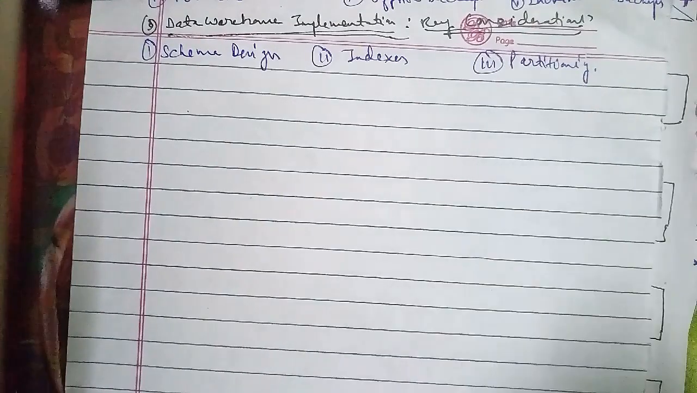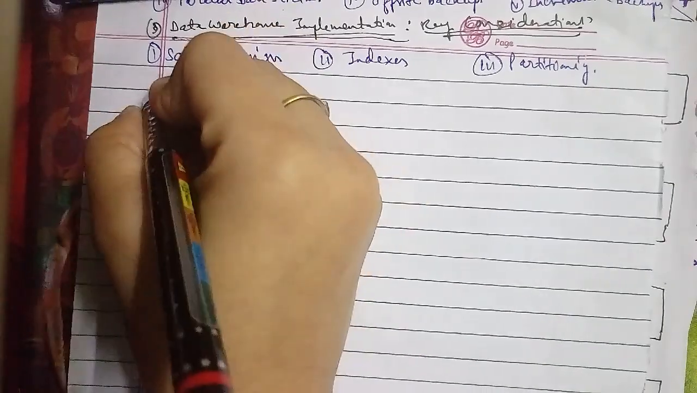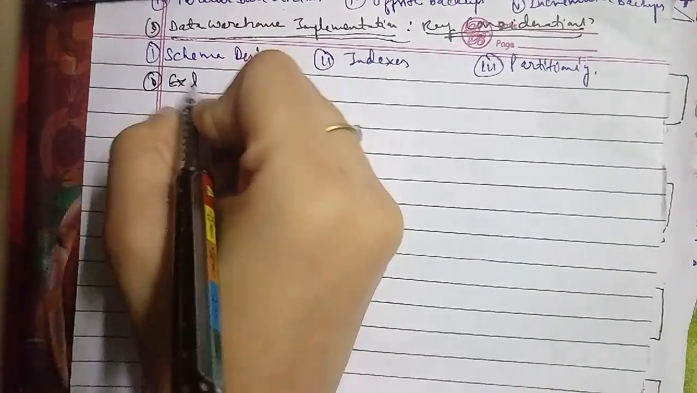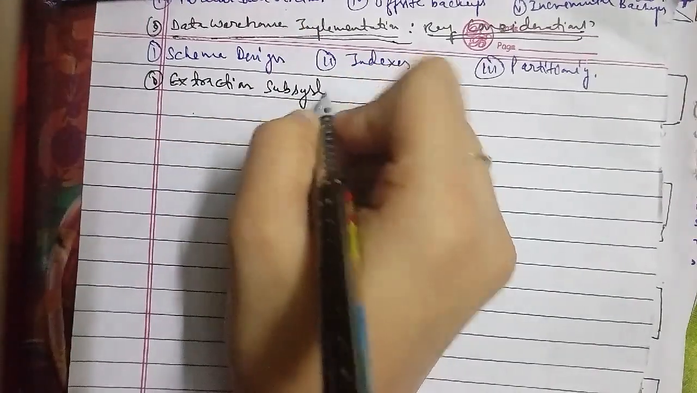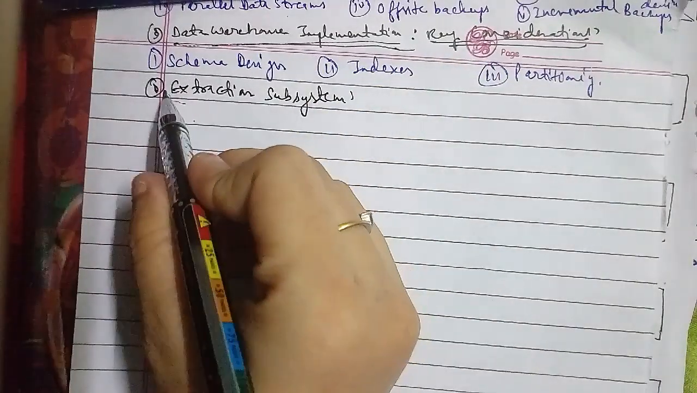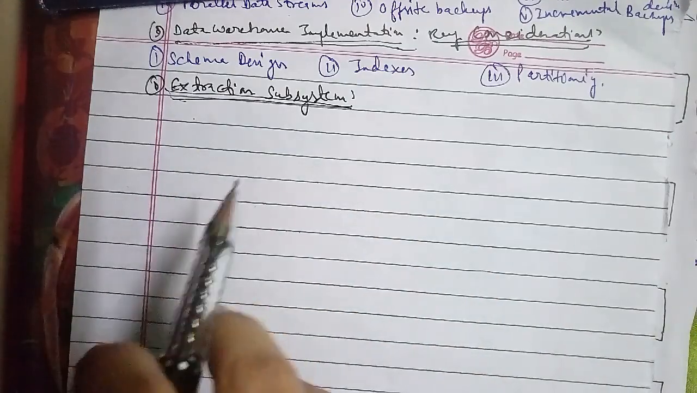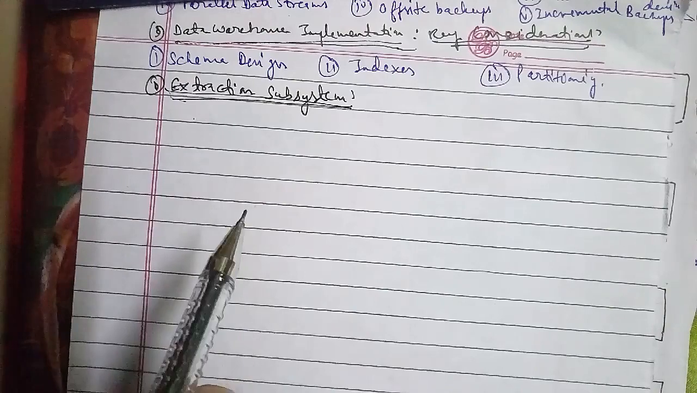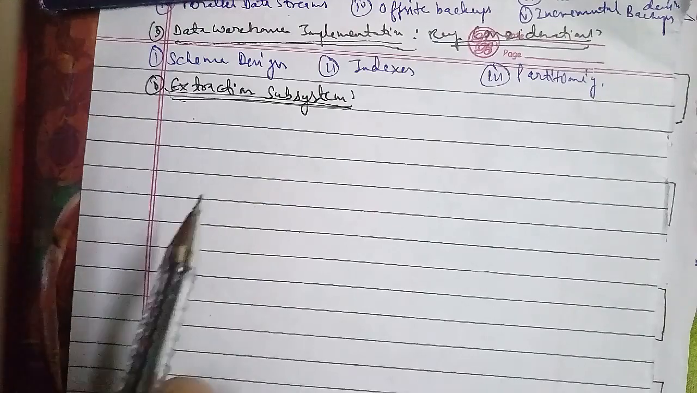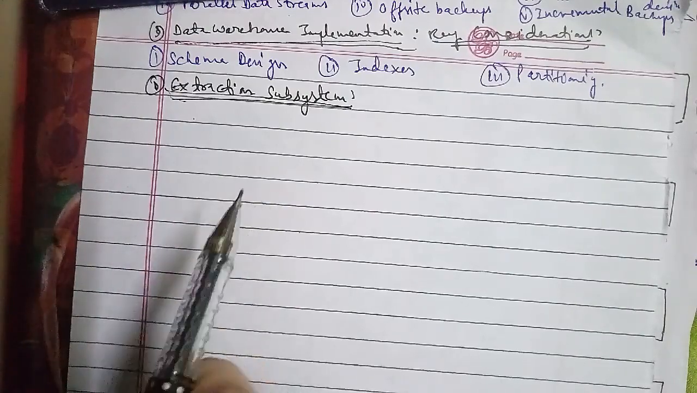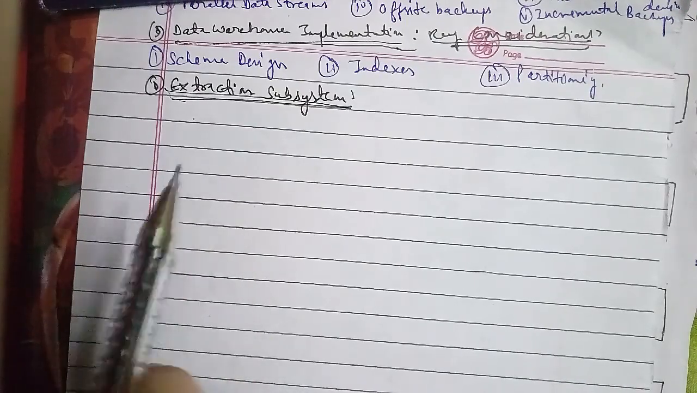And the fifth is lack of referential integrity. Now we'll talk about another one: what are the basic features of a load subsystem? The basic features of a load subsystem are as follows.